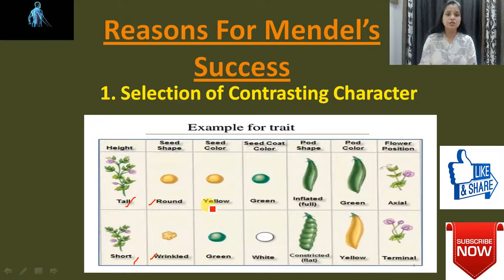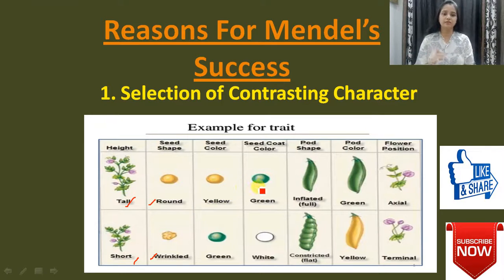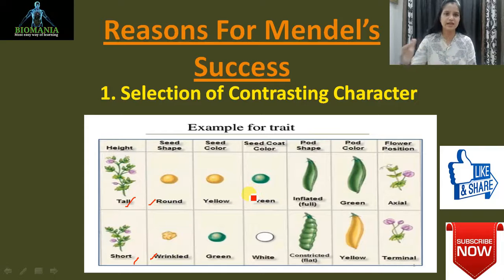If we talk about seed coat color, he has taken one as green, not a light green, dark green, sea green, olive green or any other kind of green. The other he has taken is white. So there is a huge difference between them. These are all the contrasting traits which he has taken, and that is the major reason for his success. Until date we are following these characters.